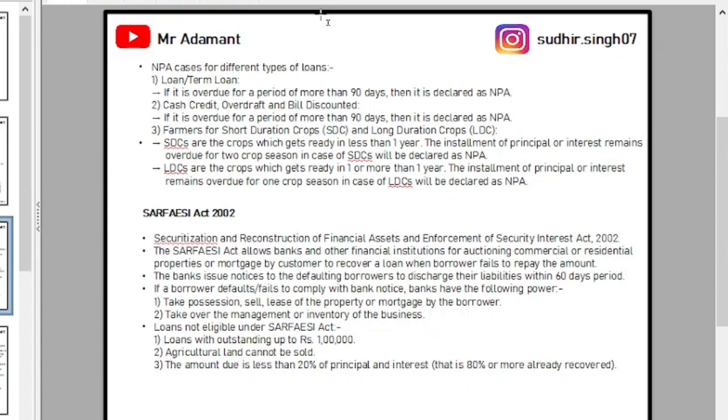Under the Sarfaesi Act, some loans are not covered. Examples are loans with an outstanding of up to rupees 1 lakh. Agricultural land cannot be sold under the Sarfaesi Act, and loans where the amount due is less than 20%. That means in that loan, 80% of the amount is already recovered. So those loans are not classified under the Sarfaesi Act.